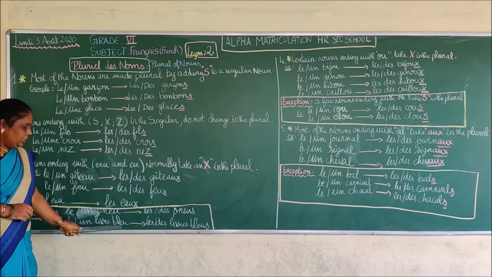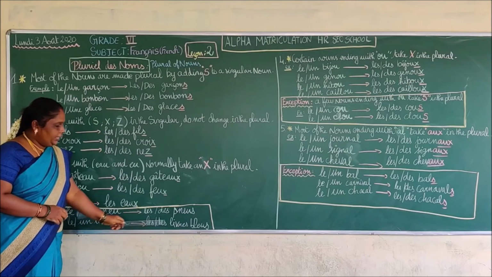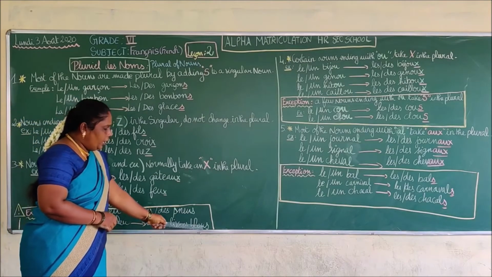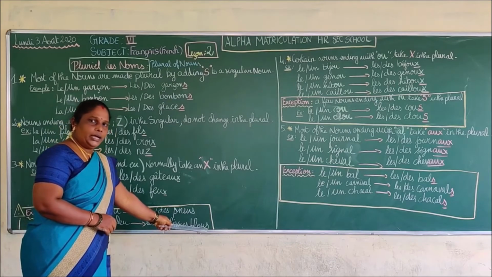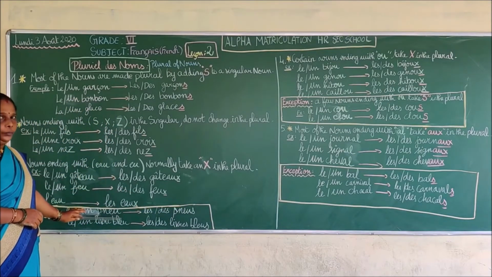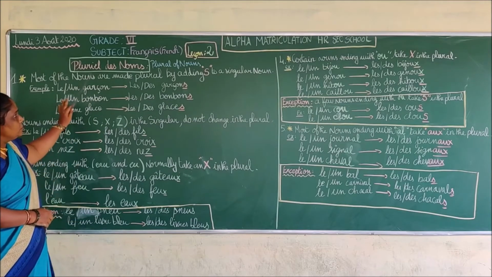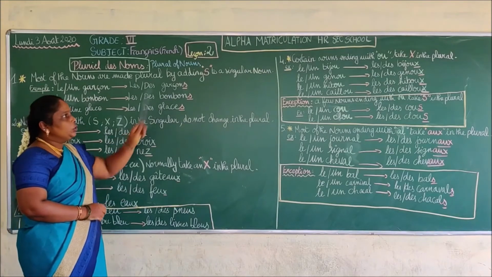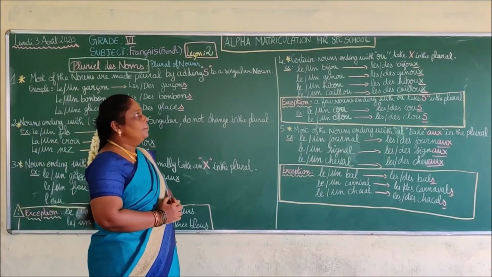So un livre bleu. Des livres bleus. So we are going to add an S to the noun and add an S for the color. Okay? I hope it is clear. J'espère que vous avez compris. Yes? So I have done step by step. We saw, and we are going to go for the fourth one.